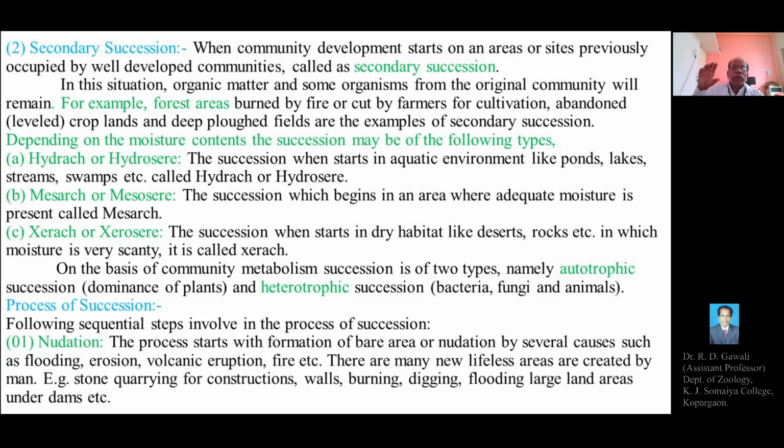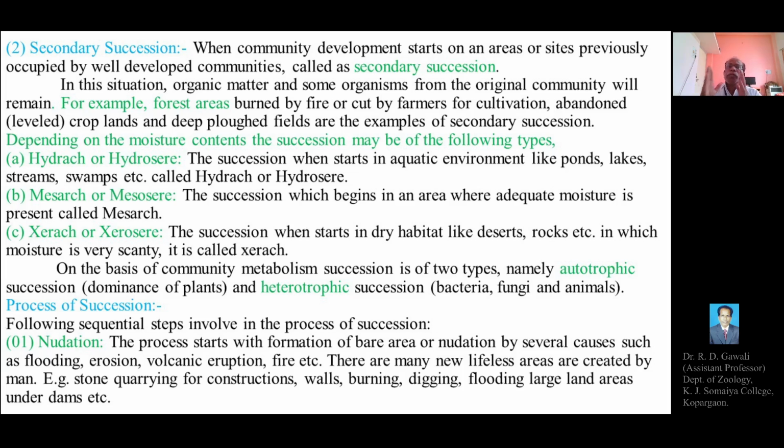Means there are many new lifeless areas which are created by man, such as stone quarrying for construction, or the walls, or the burning of land, or the digging of land, or flooding of large land areas under dams. That is the construction of dams for various purposes, for the requirement of water.